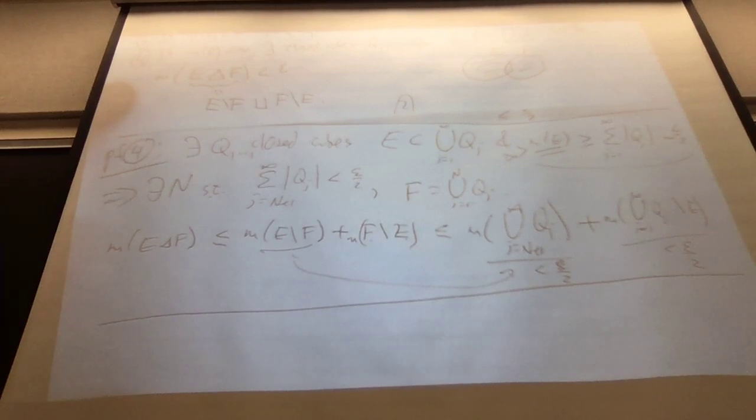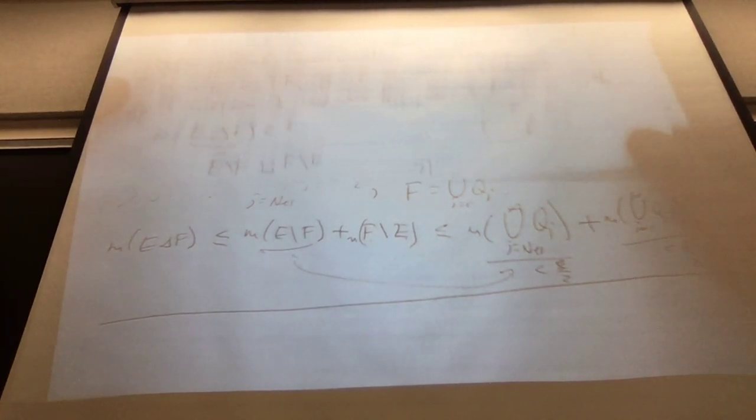Question? Can we make these disjoint cubes as well? Well, yes, because we proved another theorem that measurable sets are almost disjoint unions of closed cubes. But yeah, that's not what we were going for. But yes, by the same argument, if you wanted to make them disjoint, you could. Okay, any questions?